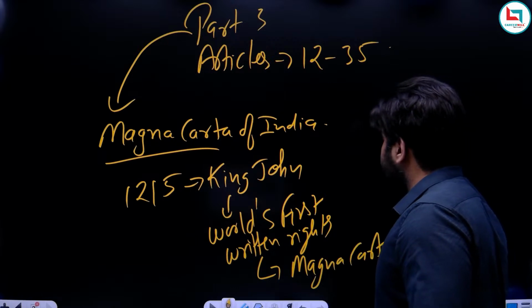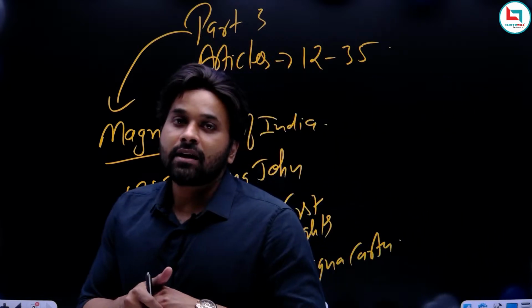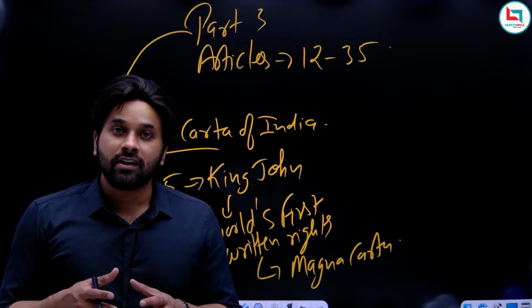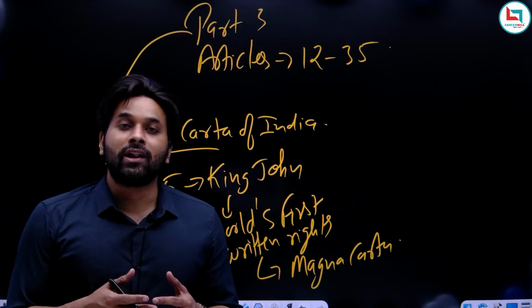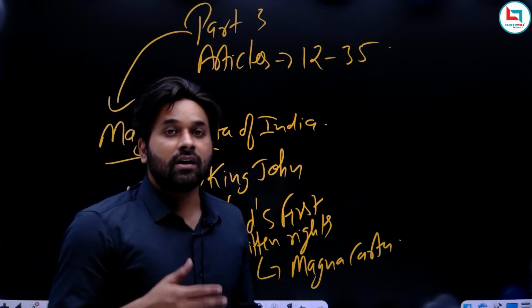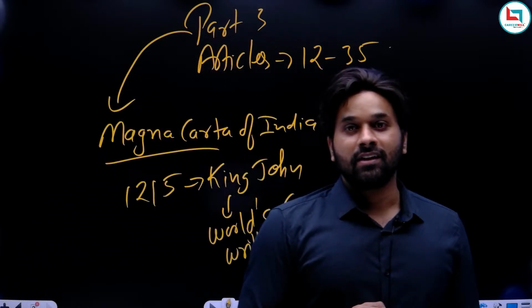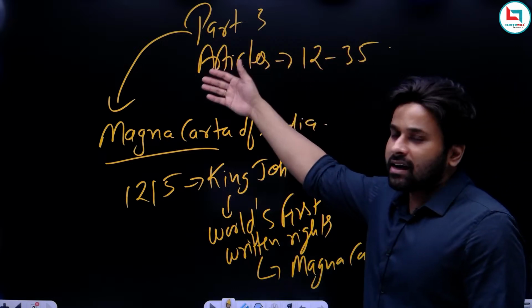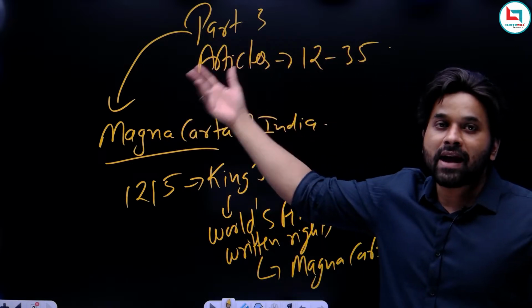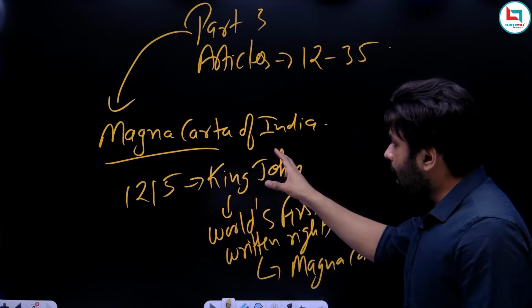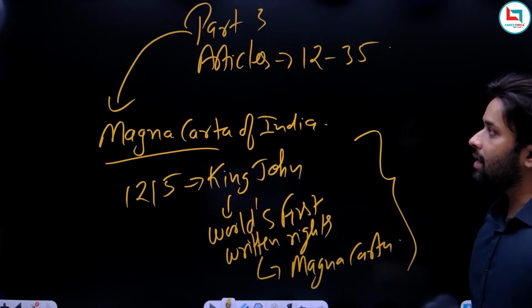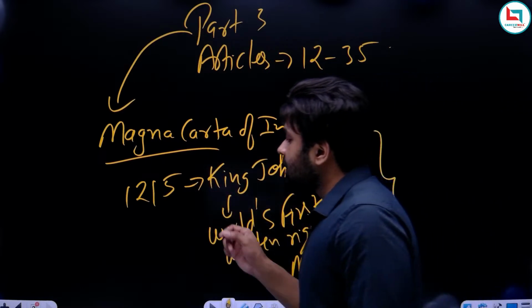So the context in this case is that the Magna Carta was the charter issued by King John in 1215. This charter contained the world's first written rights, and that was called the Magna Carta. So in that context, Part 3 is known as the Magna Carta of India. I hope you see how the Magna Carta came into the picture. This is the story behind the Magna Carta.